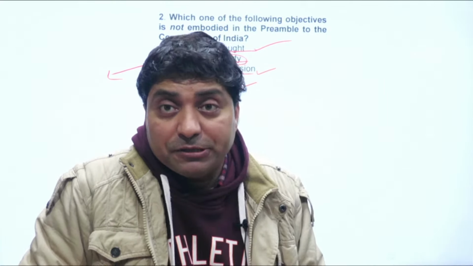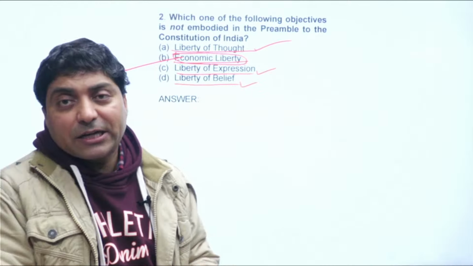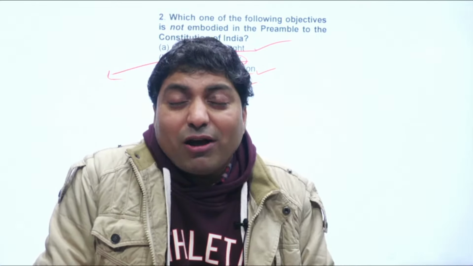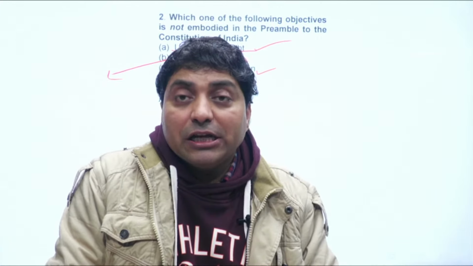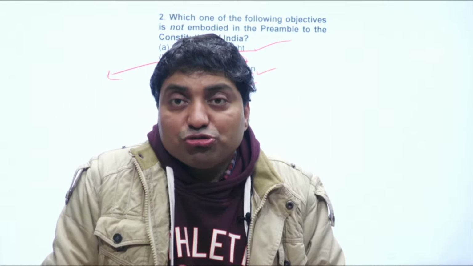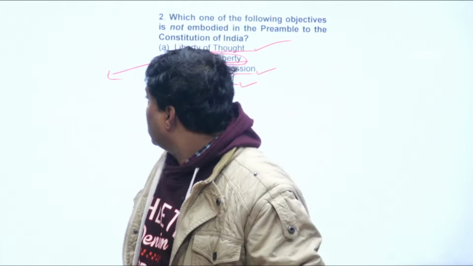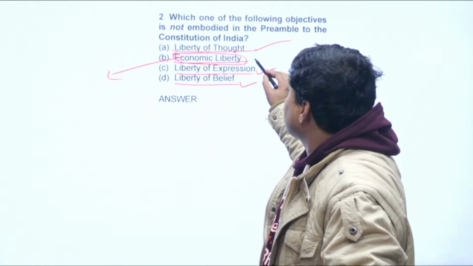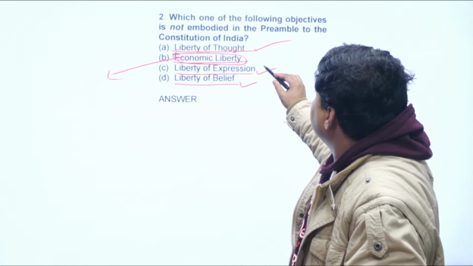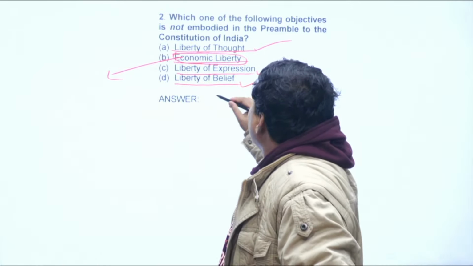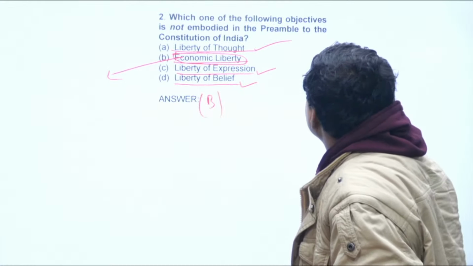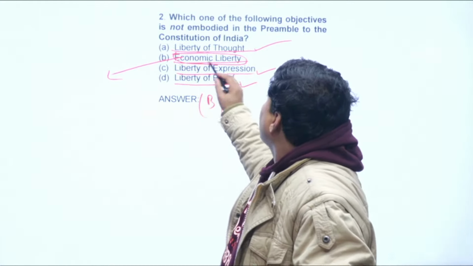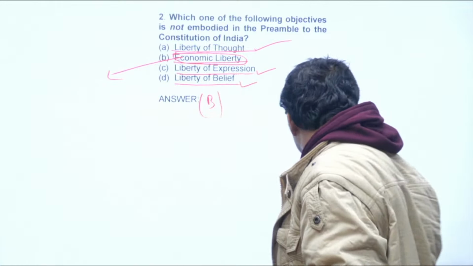Even in DPSP, the directive principles of state policy, India tries to minimize economic inequality, it prevents concentration of property, concentration of wealth, right? So actually India does not talk about economic liberty. So the answer would be B. In Indian polity, if you look at the preamble, economic liberty is not mentioned.